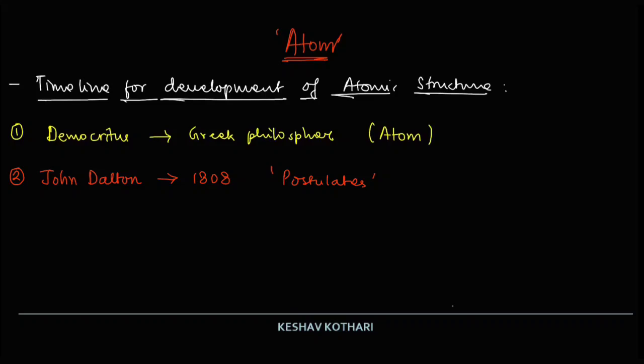The first one is matter consists of small indivisible particles called atoms. Atoms are neither created nor destroyed. Atoms of the same element are alike in every aspect and differ from atoms of all the other elements. Atoms combine with the other atoms in simple whole number ratios, forming compound atoms or molecules.